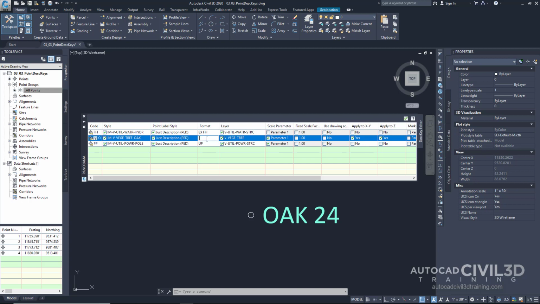Go ahead and click in our format box and we'll put in $ sign for string, 1 for our parameter, and then put our quotes for inches. Go ahead and put a space, $ sign for string, and then type in 0 because we want our raw code to show up there. Then go ahead and hit enter.